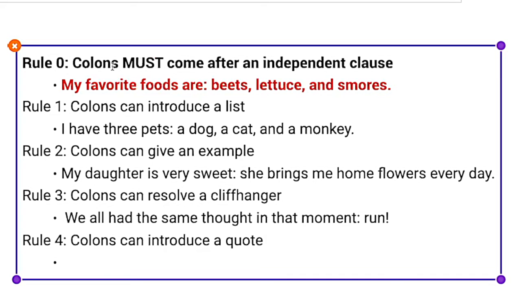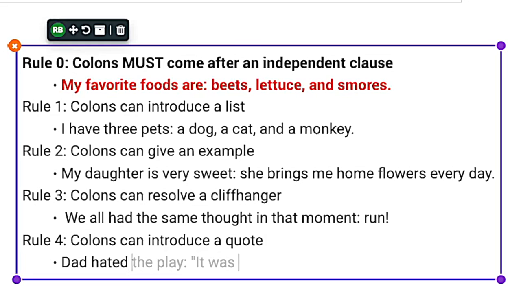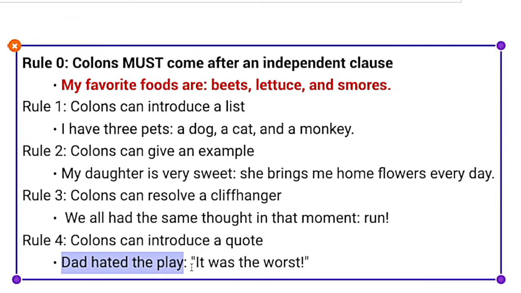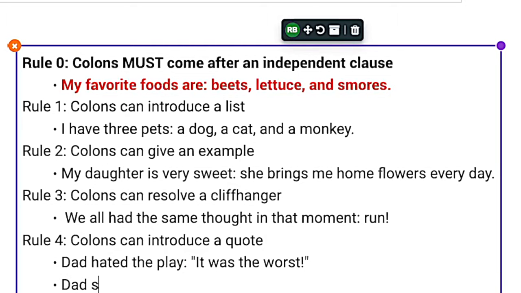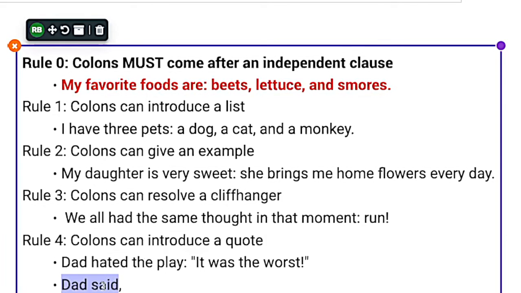Well, it goes back to rule 0. If you have an independent clause, something like, Dad hated the play: it was the worst. So now we're quoting Dad, who said it was the worst. Dad hated the play is a full independent clause. So because of that, we want to use a colon rather than a comma. Whereas if we said something like Dad said, then we would introduce it with a comma because Dad said cannot stand alone. So that's the difference there for you.